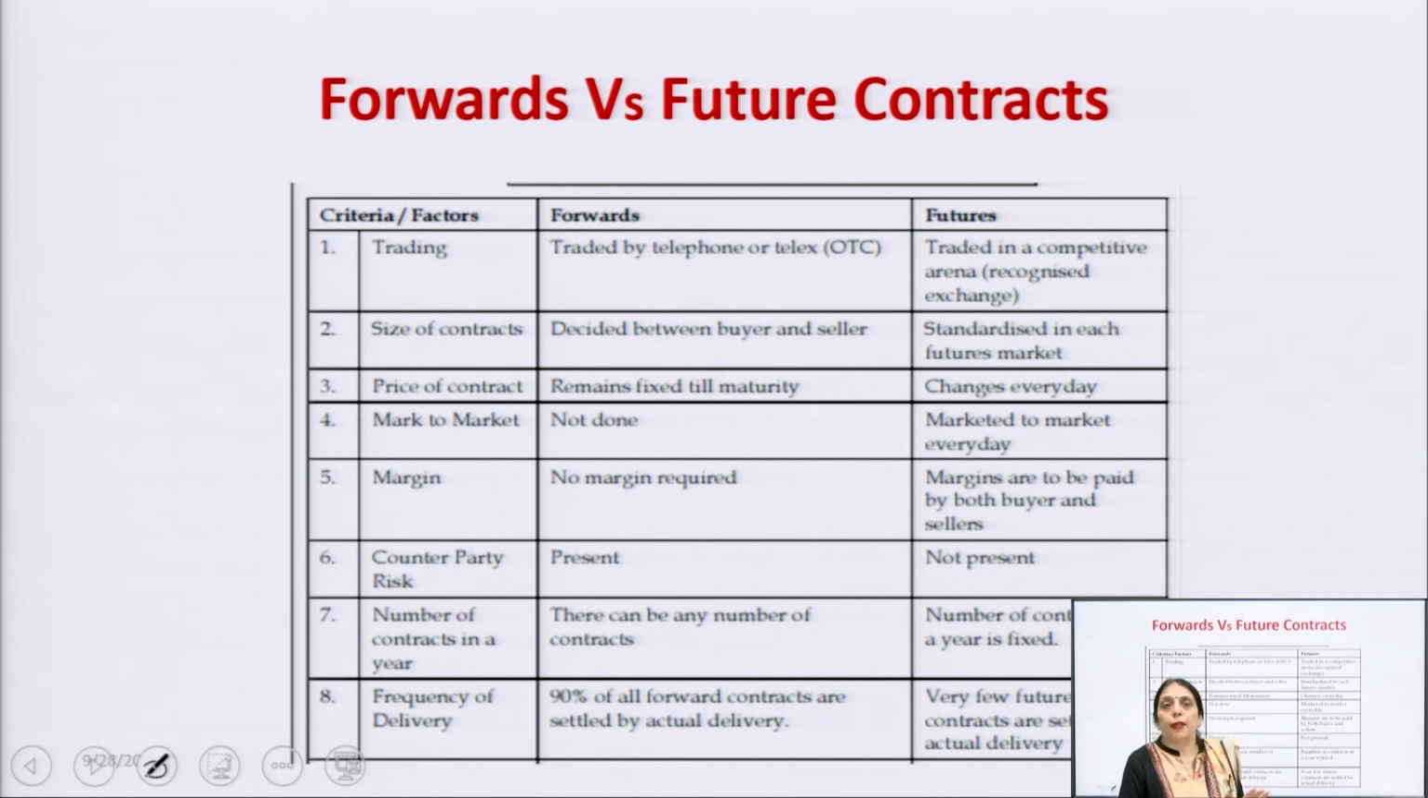Counterparty risk is very high in the case of the forward contract, but in the case of futures, counterparty risk is not there. Then the number of contracts in a year. In the case of the forward contract, the number of contracts is unlimited, but in the case of futures, it is fixed. Then frequency of delivery. 90% of all forward contracts are settled by actual delivery. Very few future contracts are settled through physical delivery. It is only through cash delivery.